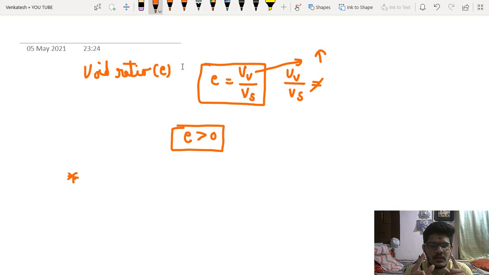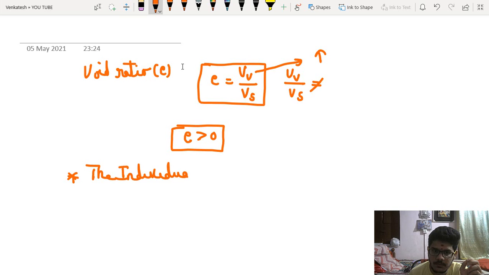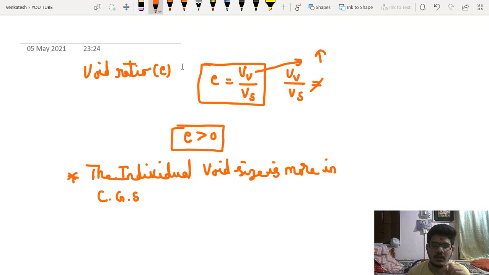Then there arises a question whether void ratio is more in a coarse grained soil or a fine grained soil. The individual void size is more in coarse grained soil. CGS means coarse grained soil. The individual void size is more in coarse grained soil, whereas the void ratio e is generally more in fine grained soil.